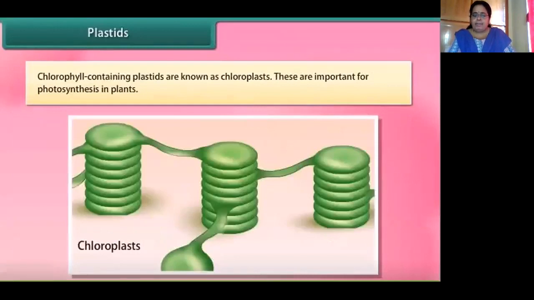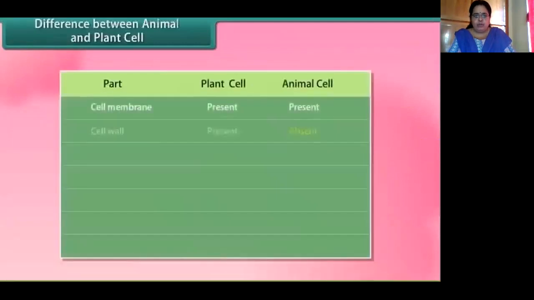Now, chlorophyll-contained plastids are called chloroplasts. And what is the function of chloroplast? Function of photosynthesis, which you are all aware, the process by which the plants manufacture their own food. That is done because of certain chlorophyll-containing structures, that is the chloroplast. Now, leucoplasts also, I told you, they have got a very important function of storage of proteins and amino acids.